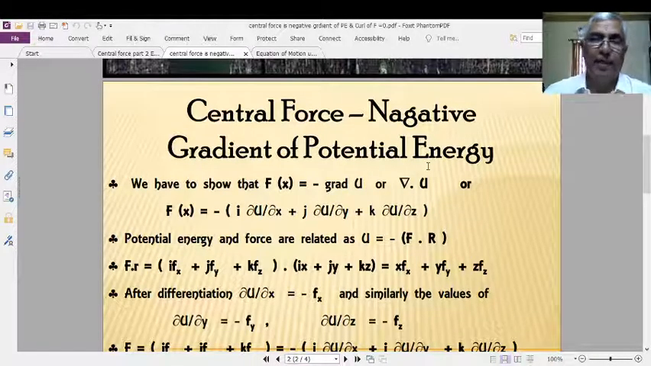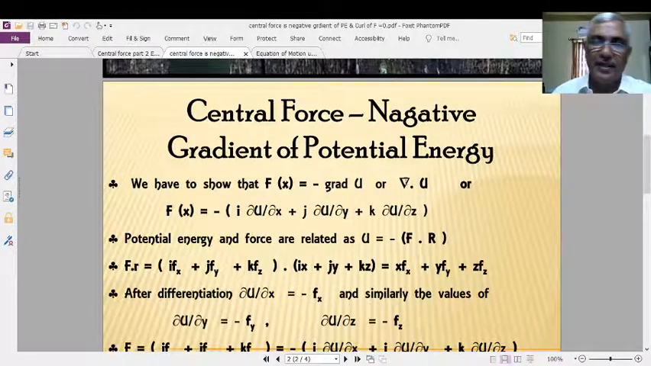That is the prime property of the central force, and we have to prove that central force F bar x is equal to minus grad U. Here U is the potential energy, or on the other hand minus del bar dot U. Negative gradient of potential energy means del bar dot U, not U bar, since U is the scalar quantity.